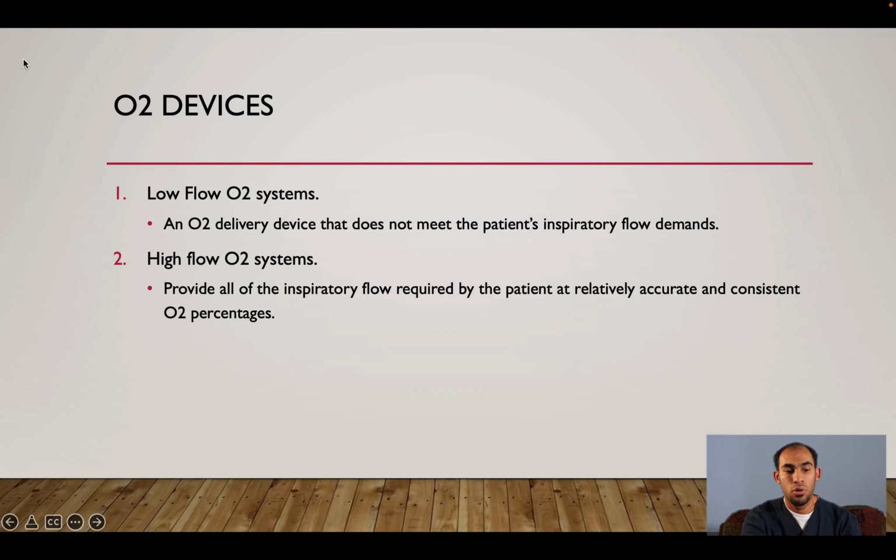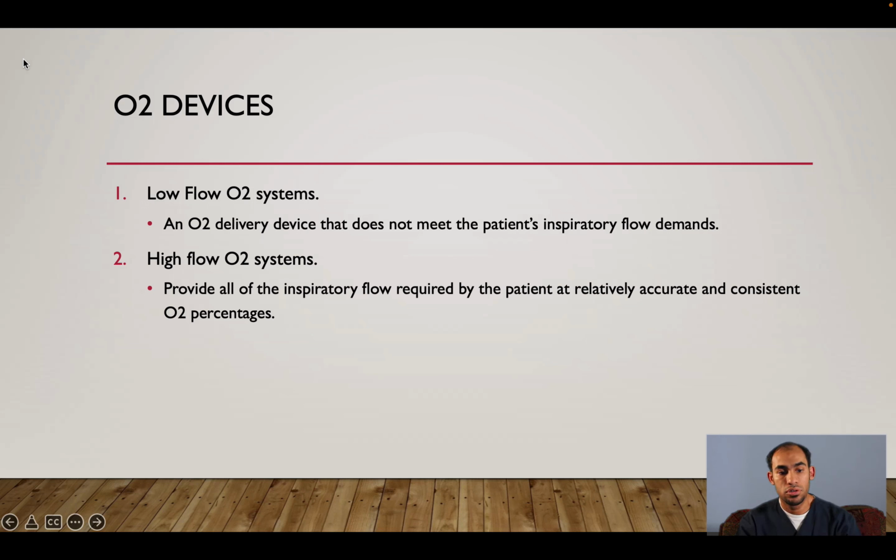So now we will go to oxygen devices. We have two systems in oxygen devices. We have the low flow oxygen system and the high flow oxygen system. The low flow oxygen system is an oxygen delivery device that does not meet the patient's inspiratory flow demand. That means the FiO2 will change from patient to patient depending on his respiratory effort.